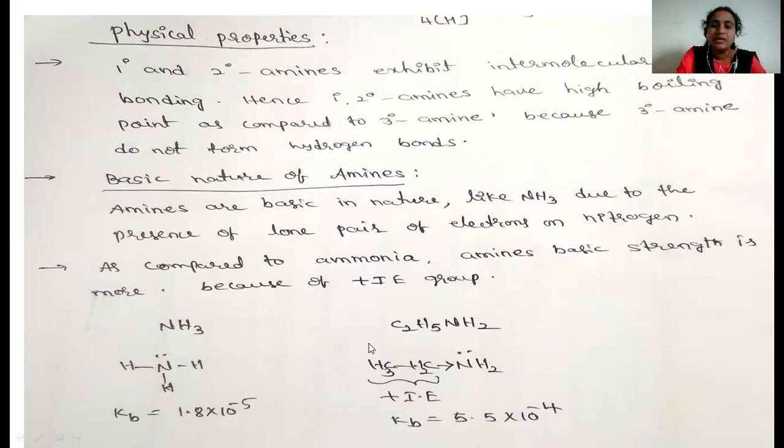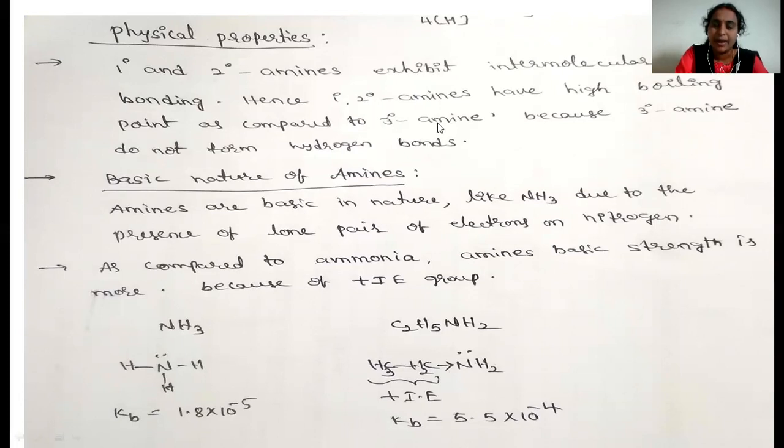If you see here, this is the primary amine. In this amine, nitrogen is attached to hydrogen. Nitrogen is a more electronegative atom which is directly attached to the hydrogen. This hydrogen makes a hydrogen bond with the nitrogen atom of another molecule, and that is called a hydrogen bond.